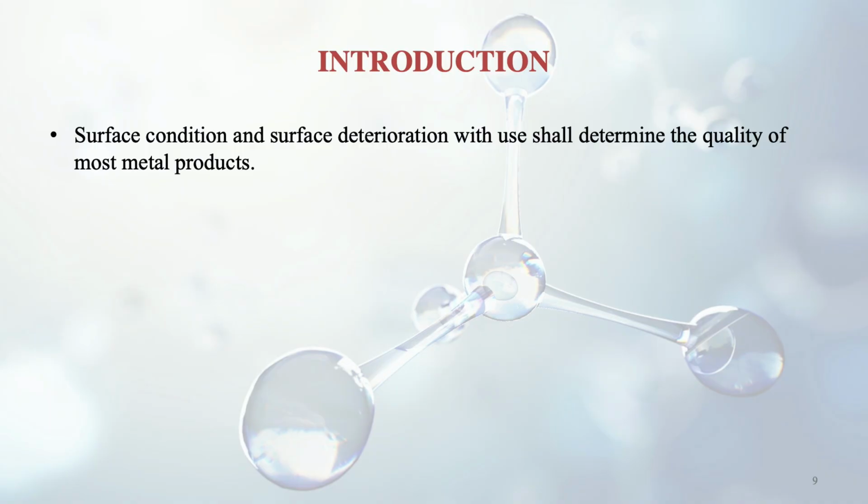A little bit of introduction about the wear phenomena. Surface condition and surface deterioration with use determine the quality of most metal products. As we use a certain material, what kind of condition it retains or what kind of deterioration is taking place determines the quality of our products.